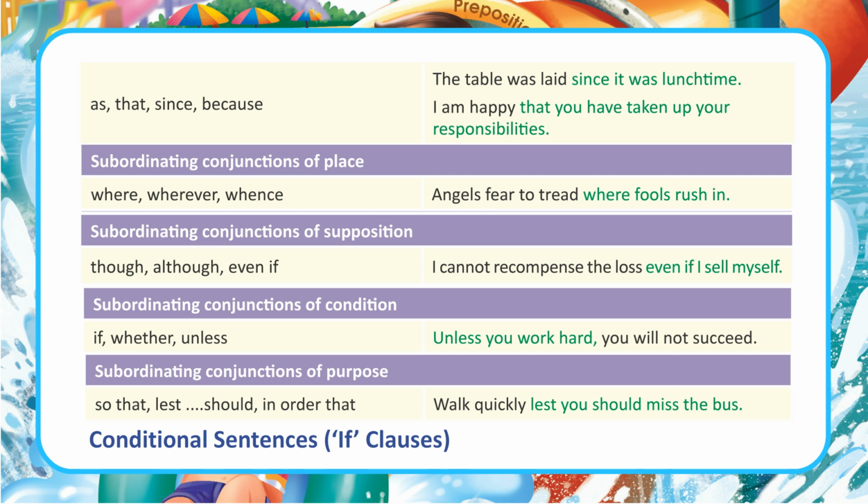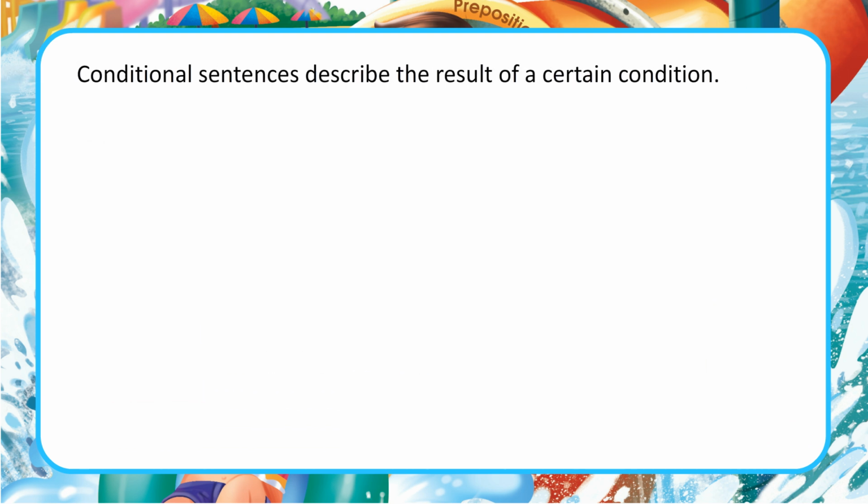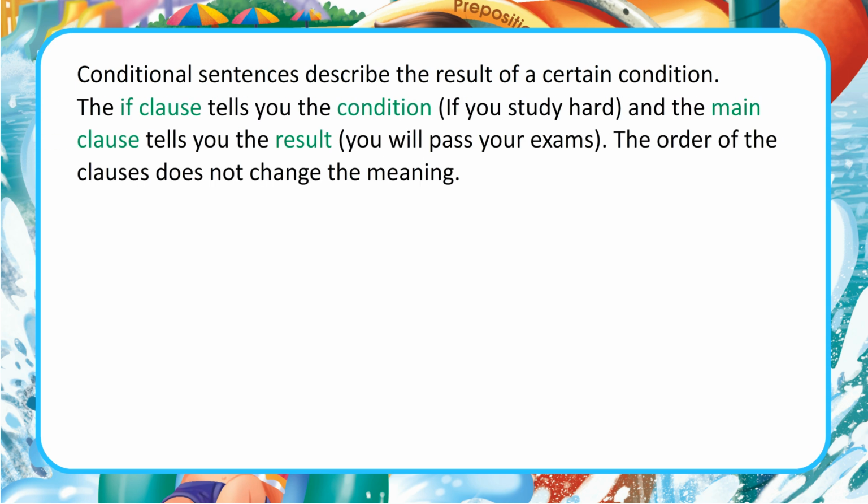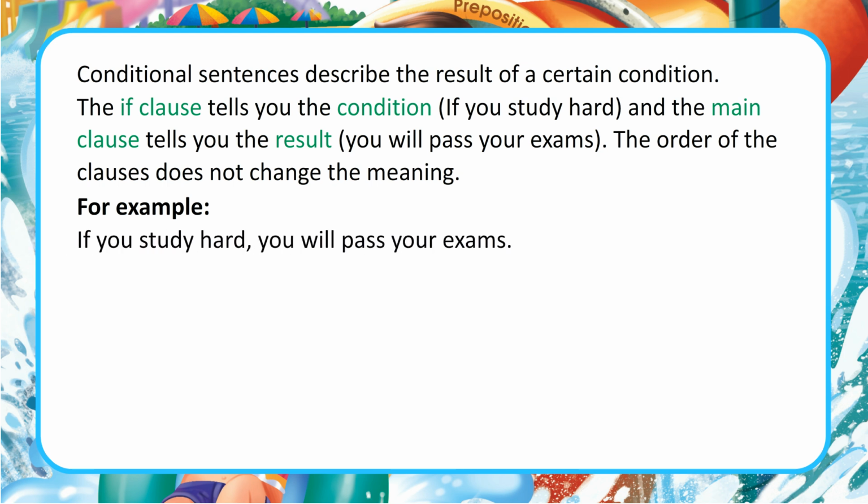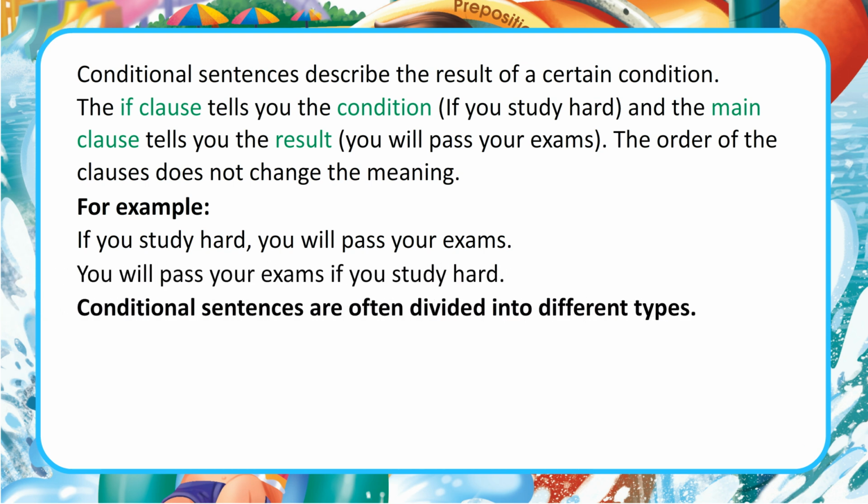Conditional sentences, if clauses. Conditional sentences describe the result of a certain condition. The if clause tells you the condition, if you study hard, and the main clause tells you the result, you will pass your exams. The order of the clauses does not change the meaning. For example, if you study hard, you will pass your exams. You will pass your exams if you study hard.